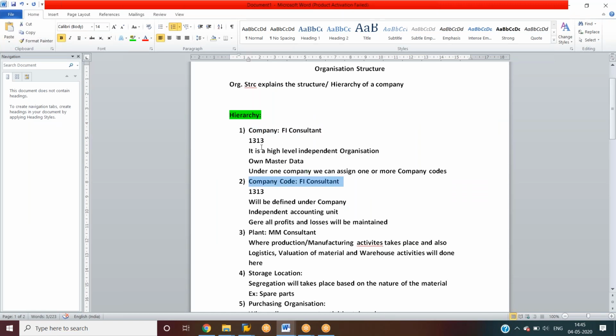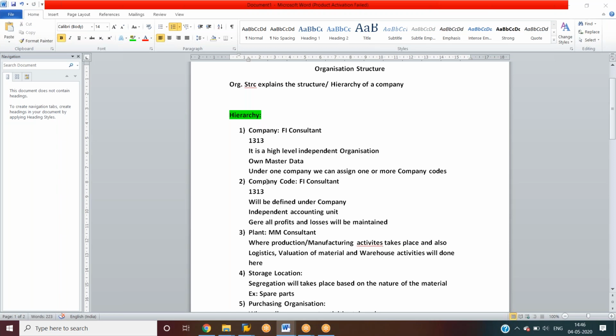We have defined company code, plant, storage location, purchasing organization. But these levels are interlinked to other level. So if you are not assigned one level to other level, SAP will not allow us to do the future activities. Okay.